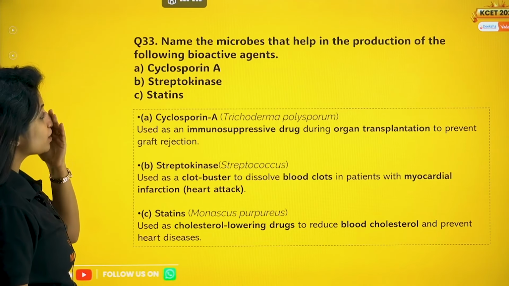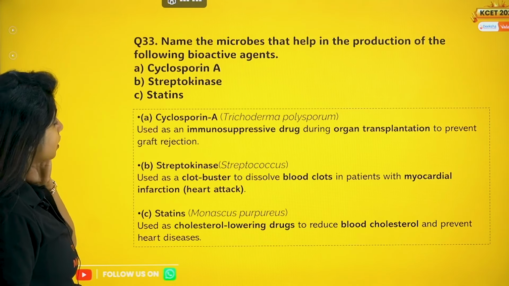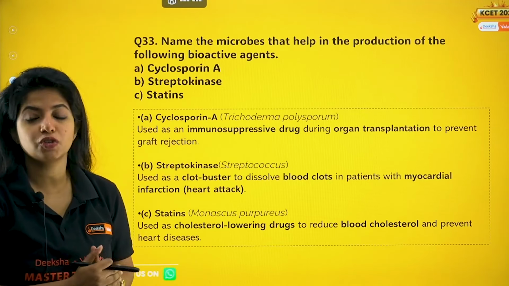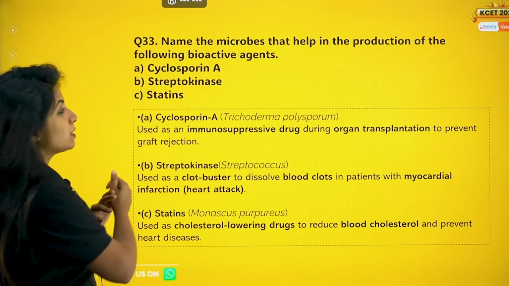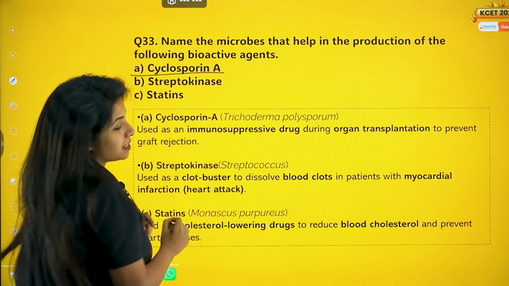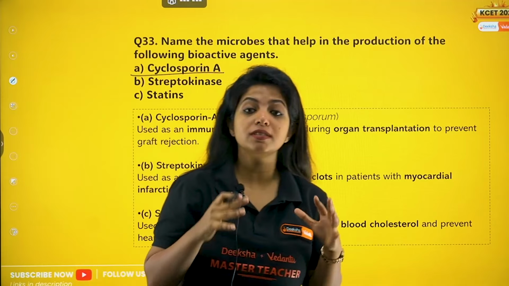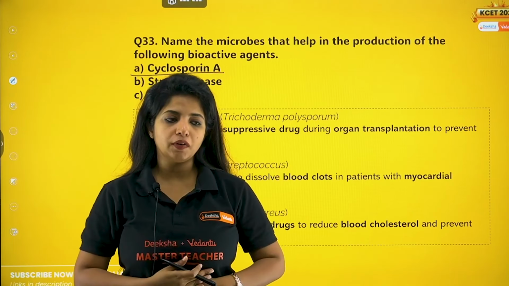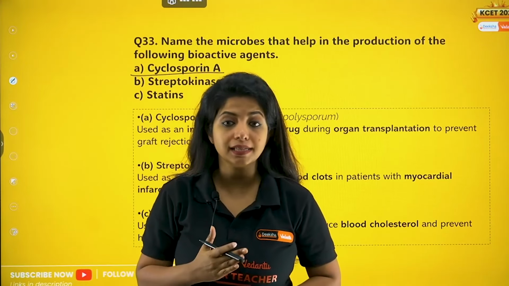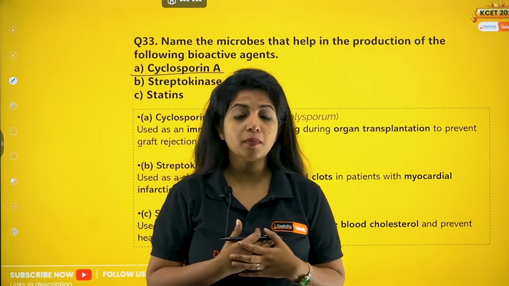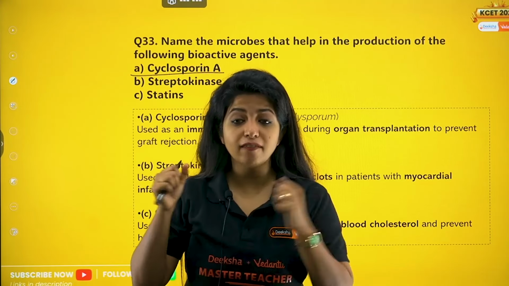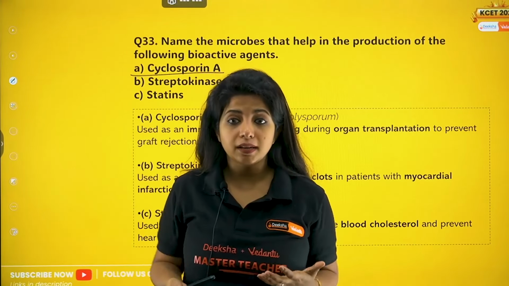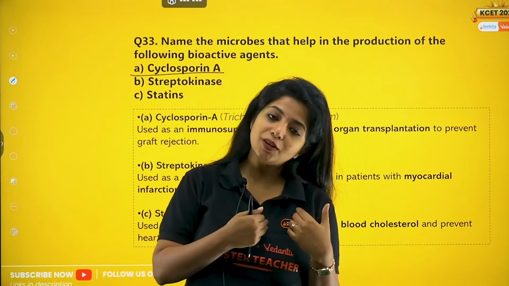Now name the microbes that help in the production of the following bioactive agents. Bioactive agents, this is from the chapter Microbes in Human Welfare. So cyclosporin A, what do you think it is? Cyclosporin A is an immunosuppressive agent. That means, for example, my kidney is not working well. I have taken a kidney from someone else and transplanted it. Now my body feels something foreign has come inside. I have to kill it because it could be dangerous. But it's something for me. My body does not know it. I cannot just tell it to my cells, right?